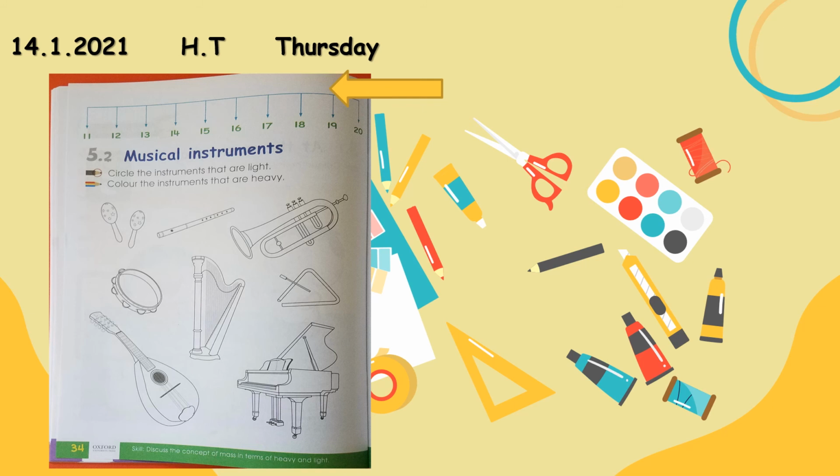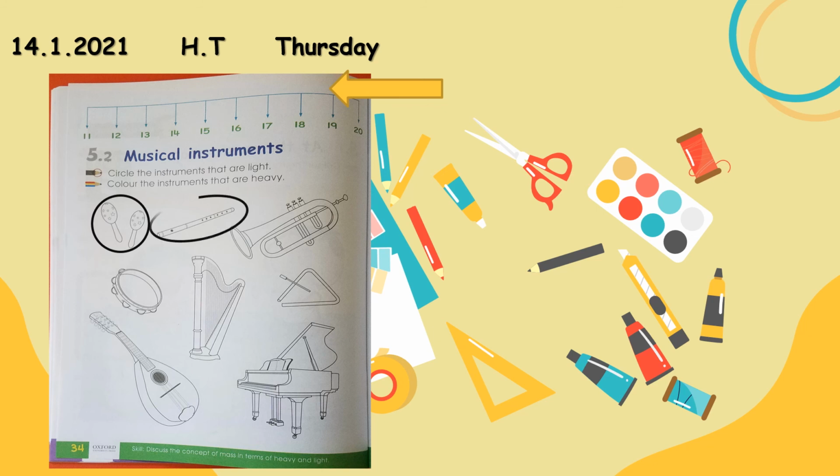Then come on the activity musical instruments. What they are asking: circle the instruments that are light. Yes, we need to find out the light instruments, then we will circle them. The first one is shakers. Are they light or heavy? Yes, light. So you are going to circle the first picture, and these are shakers. Come on the next. Number 2 picture is flute. Yes, it is also light. You can hold it easily.